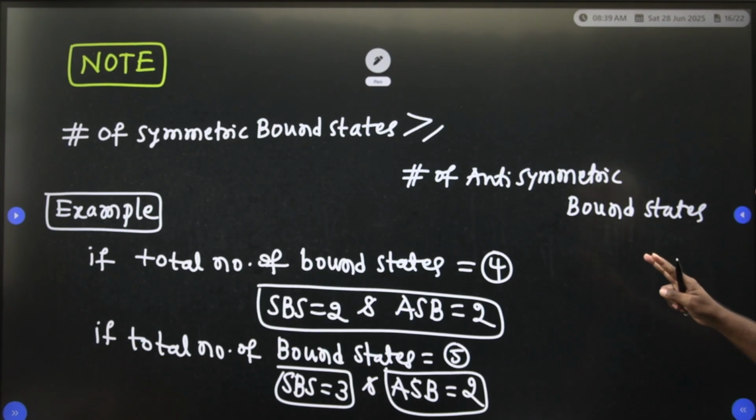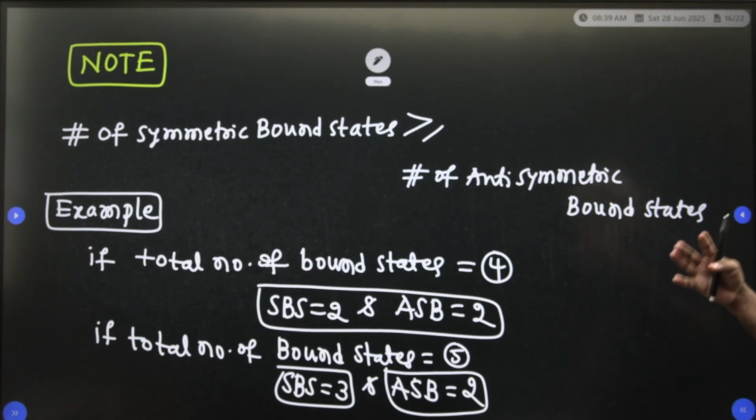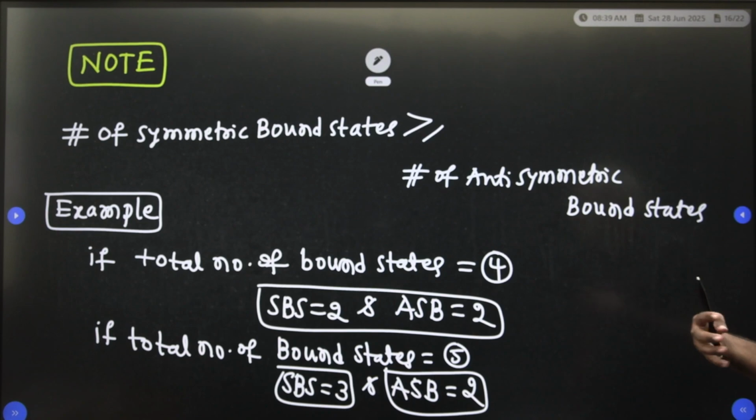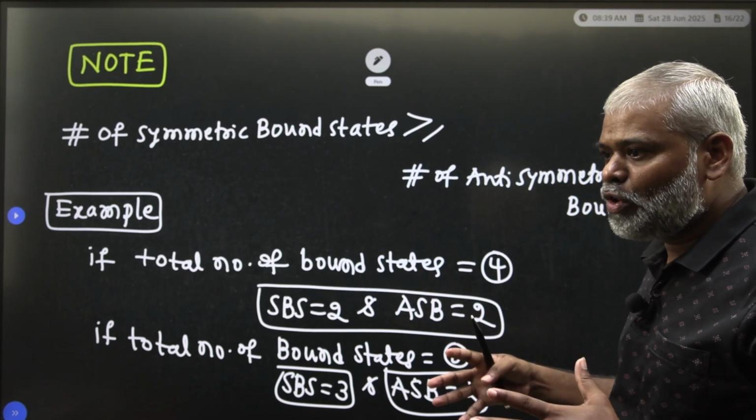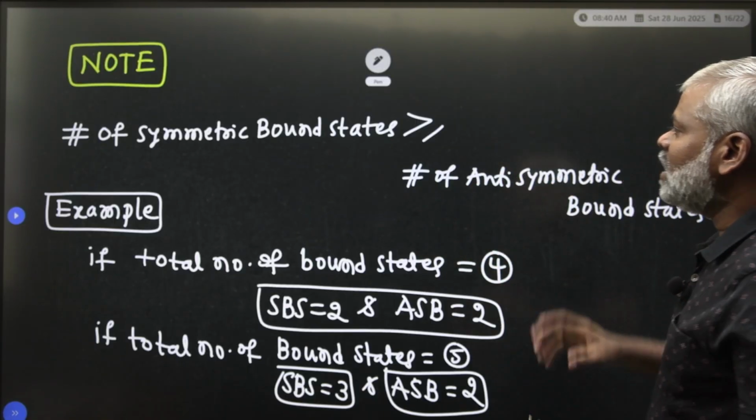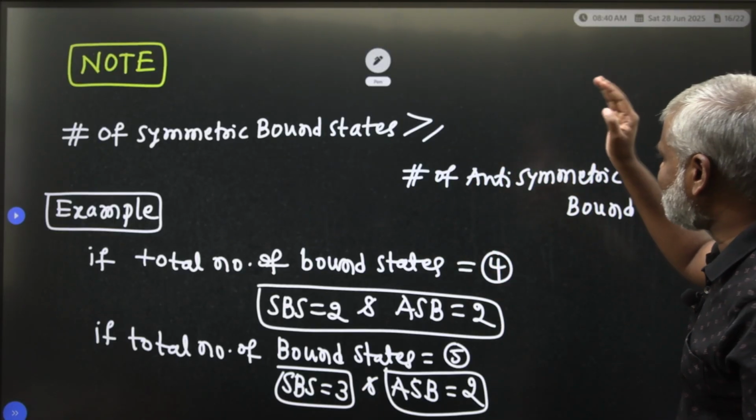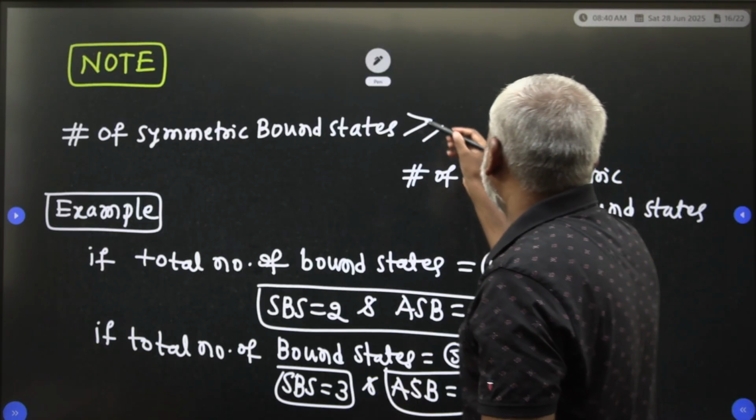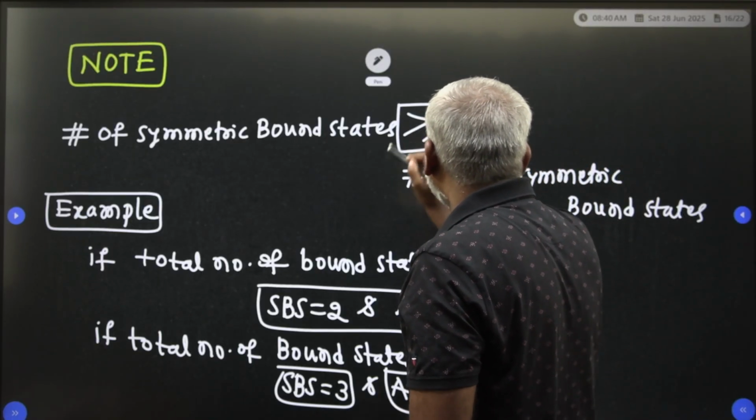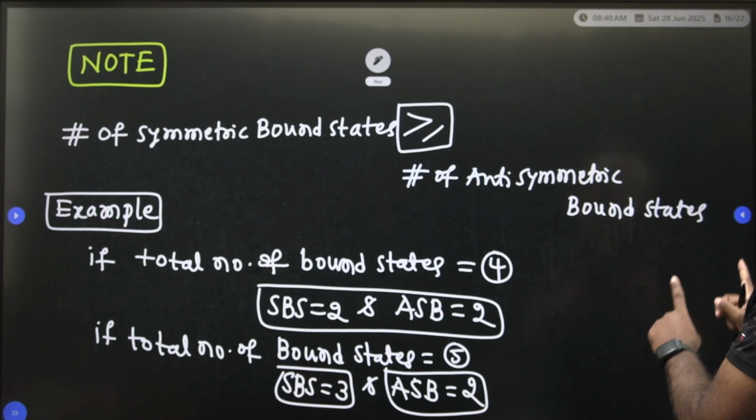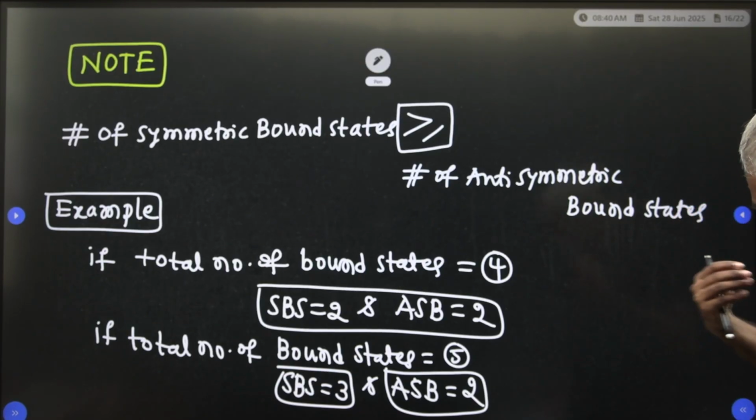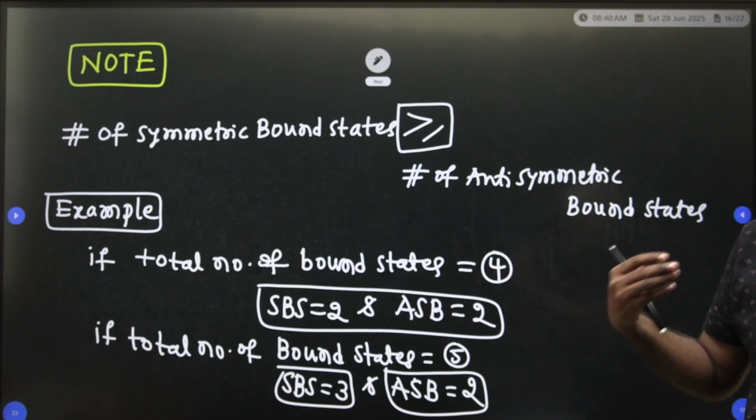Like this you have to do it in your competitive examination. They will test you and try to confuse you. So the number of symmetric bound states is greater than or equal to the number of anti-symmetric bound states. This is a very important thing to consider.